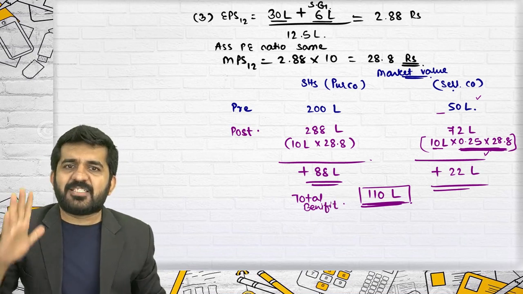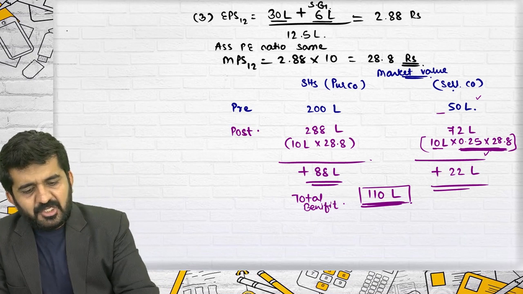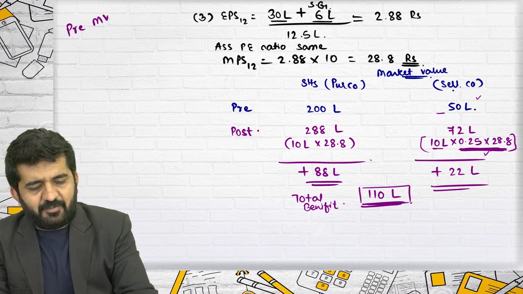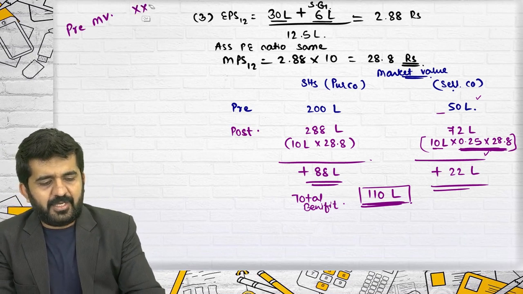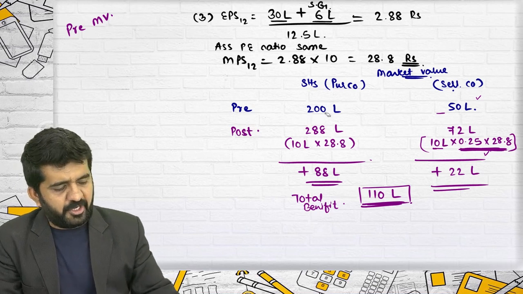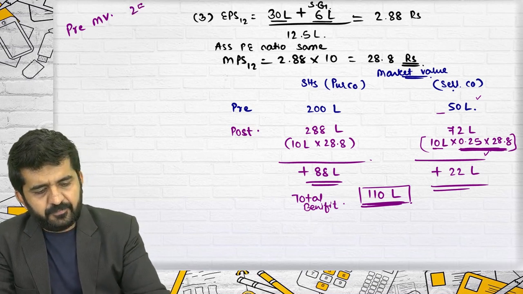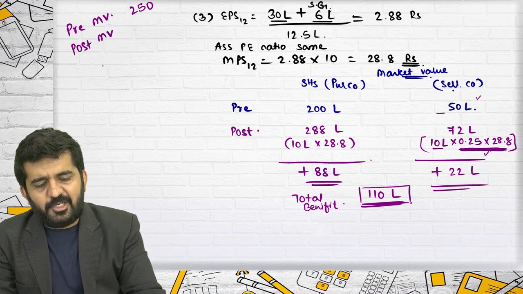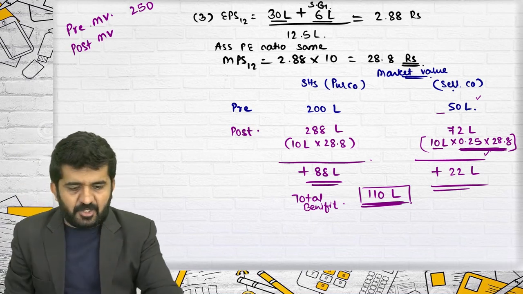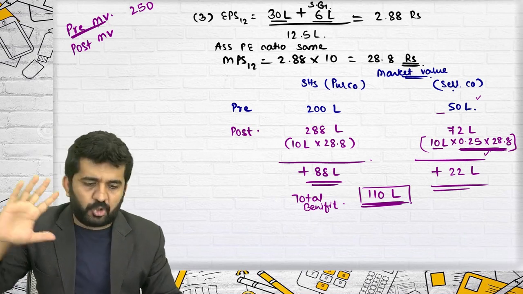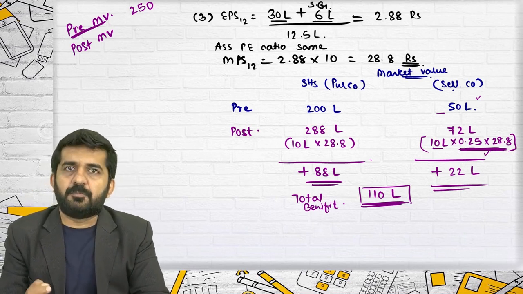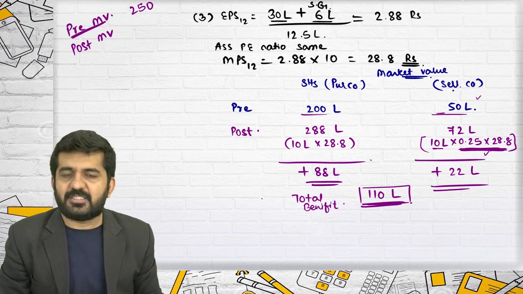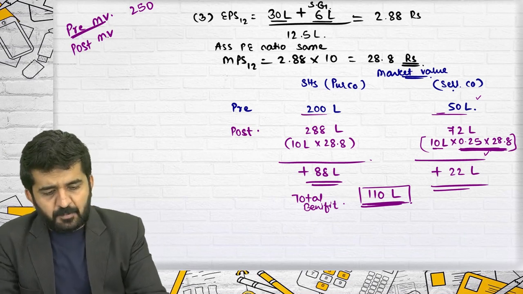I am giving Max's answer first, what he has given. Sir, what was the pre-market value? I can easily find it out over here. It is 200 plus 50, which is 250. What is the post-market value of the combined company post-merger? The individual companies total 200 plus 50 lakhs. Sir, what will be the post-market value?